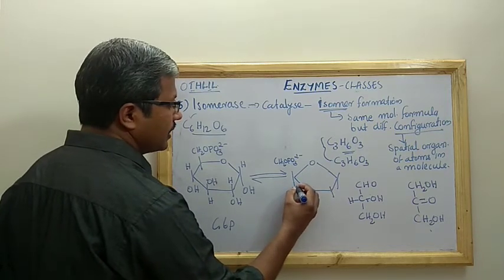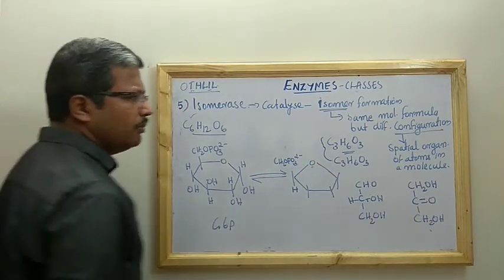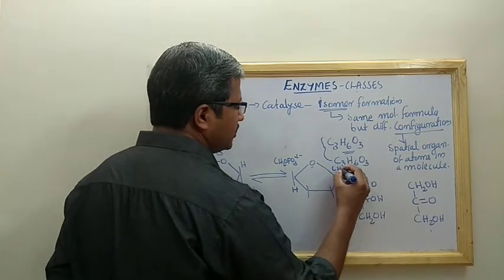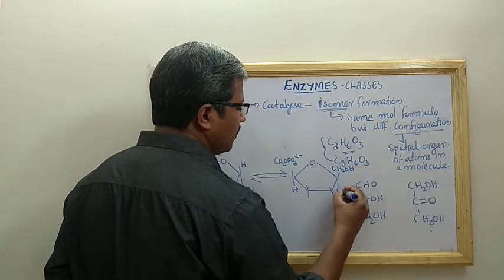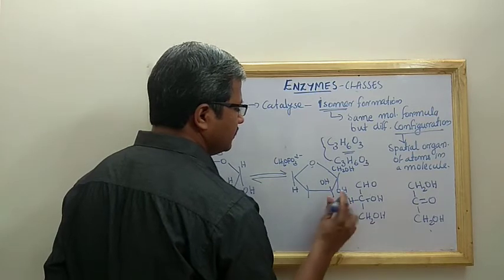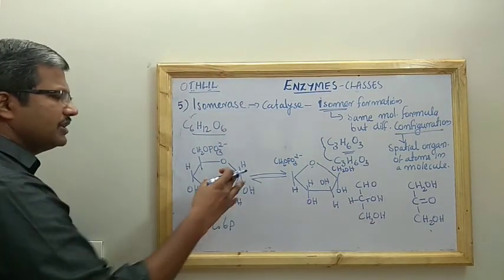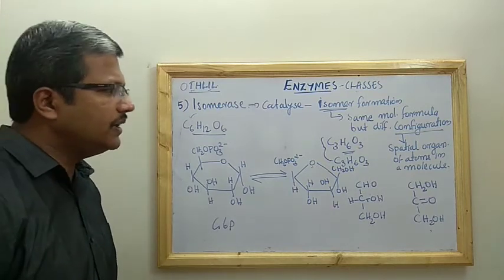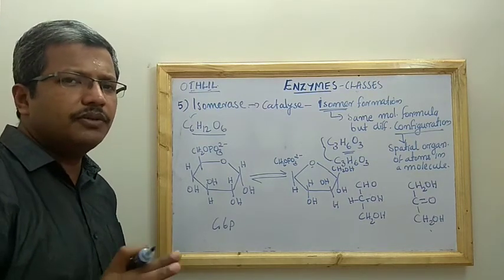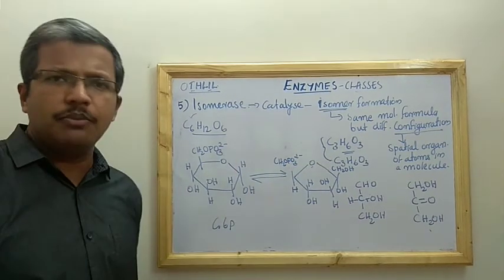It will be H because OH is involved in this particular bonding. Okay, then here CH2OH, OH, H, OH, H, OH. So you can see the configuration difference, but both of them have the same number of carbon, oxygen. You can just count the number in both, it will be the same.